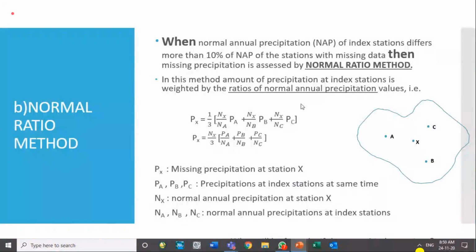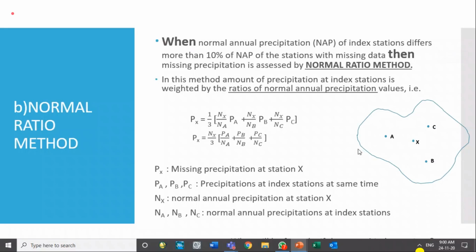And in this method, the amount of precipitation at the index station is weighted by the ratio of the normal annual precipitation. Got it? So normal annual precipitation in this formula is represented by N, and the precipitation of the missing date is represented by P.